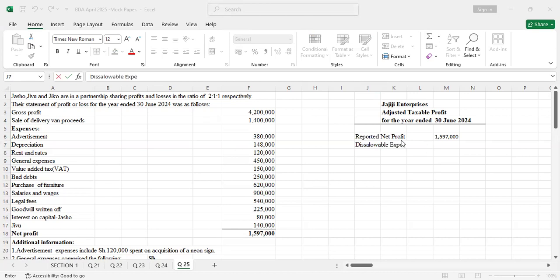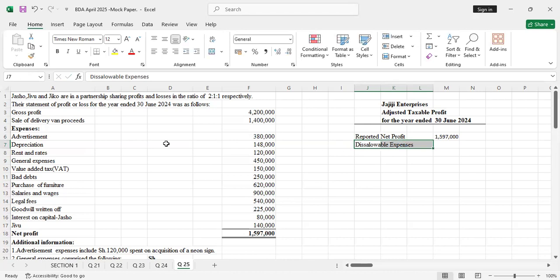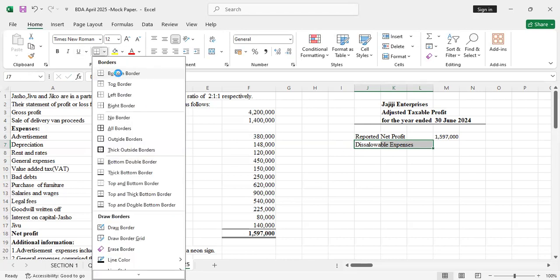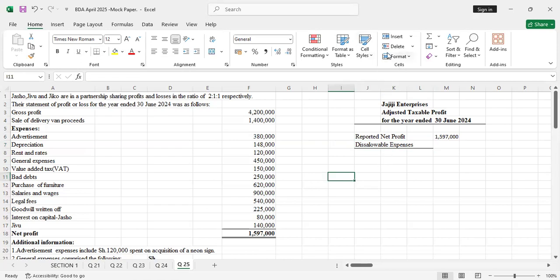Oh, sorry, we continue. So we have the disallowable expenses. You add back the disallowable expenses. I'll underline that by putting the bottom border.